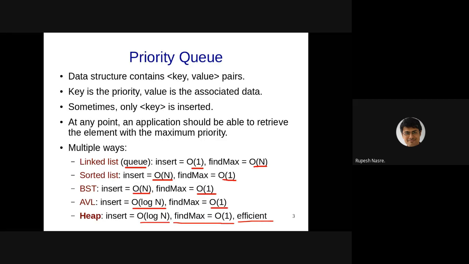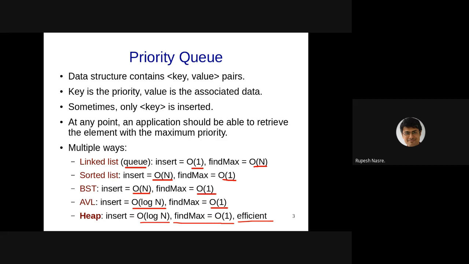Abhishek is asking, can you explain how BST find max operation is order one time? So let's say that we have maintained the maximum element somewhere, right? The next maximum after this maximum gets removed is also going to be in some sense nearby. So we keep track of that as the next pointer. Whenever an insertion happens, at that time we will have to update this pointer.